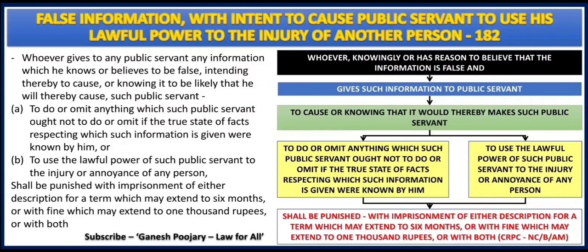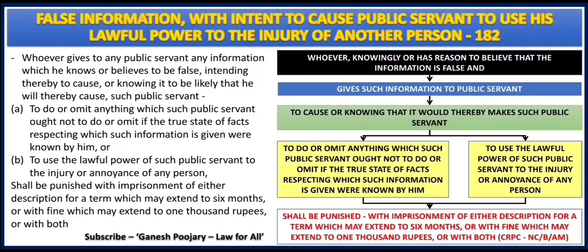Here the person is very clear that he knows or he has a reason to believe that whatever information he has is false. Even after that, he gives such information to the public servant for what? To cause, or knowing that it would thereby make such public servant to do or omit anything which such public servant ought not to do or omit if the true state of facts respecting which such information is given were known by him.